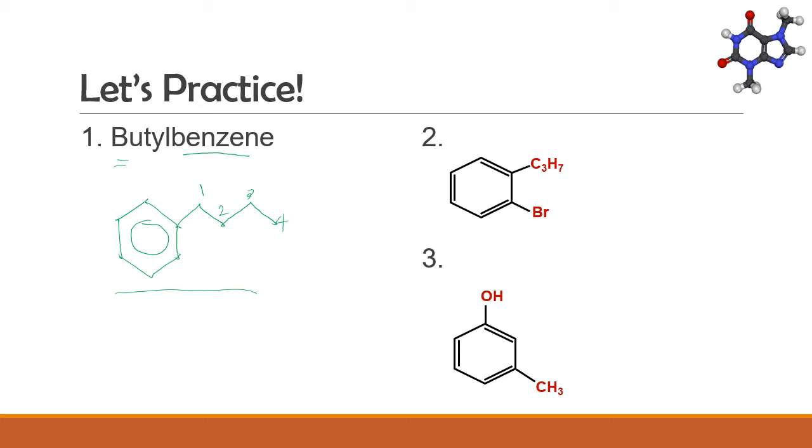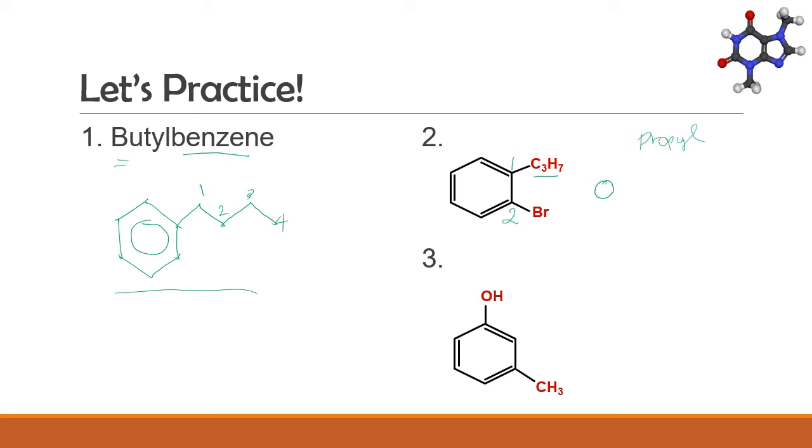Now let's go to number 2. We have a benzene-like compound with 2 substituents in positions 1 and 2. Thus, we can name this compound using the prefix ortho or simply O. This substituent is a 3-carbon alkyl group. A 3-carbon alkyl group is called propyl.